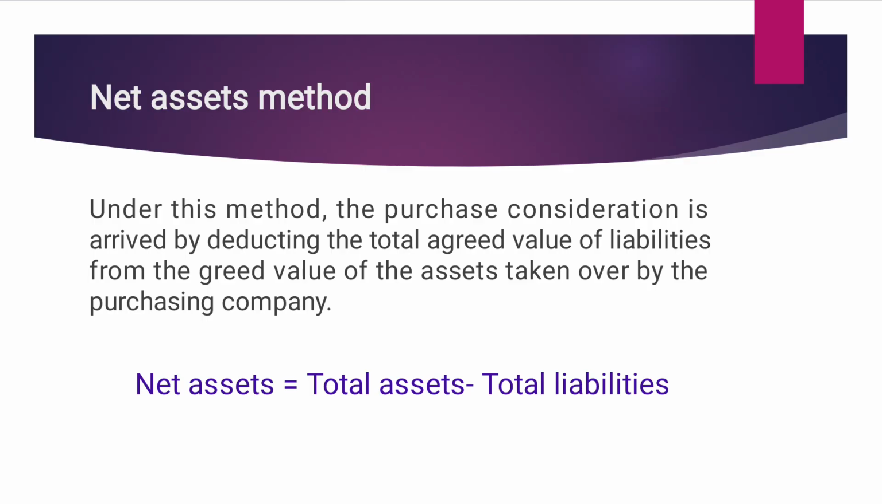As per AS 14, the value of assets and liabilities shall be calculated at the value as agreed between the two parties, that is, the transferee and the transferor. If there is no value agreed, then assets and liabilities are taken over at the book value. So the formula for calculating purchase consideration under net asset method is net assets equal to total assets minus total liabilities. Here total assets include all assets and total liabilities include all liabilities except share capital and reserves.